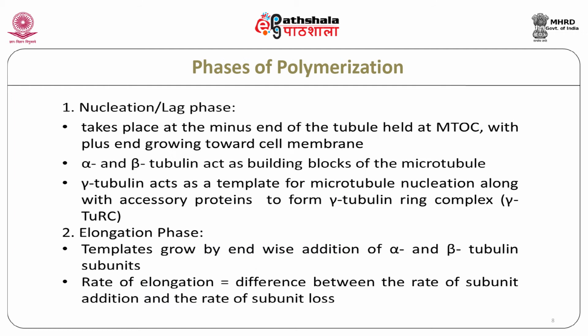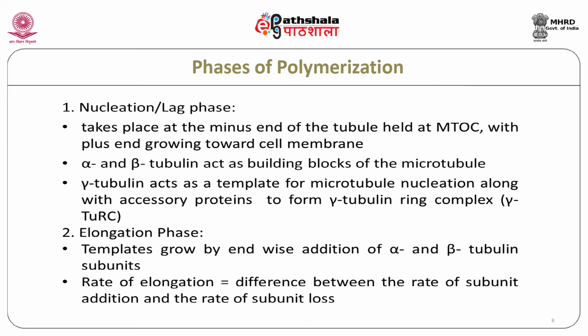Phases of polymerization. The first phase is microtubule nucleation, or the lag phase. Microtubule nucleation occurs at the minus end, which is held in the MTOC, and the plus end grows out toward the plasma membrane.